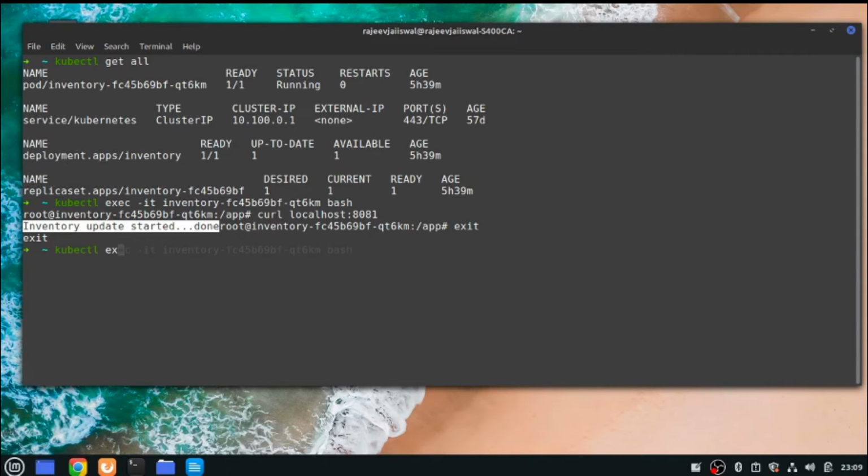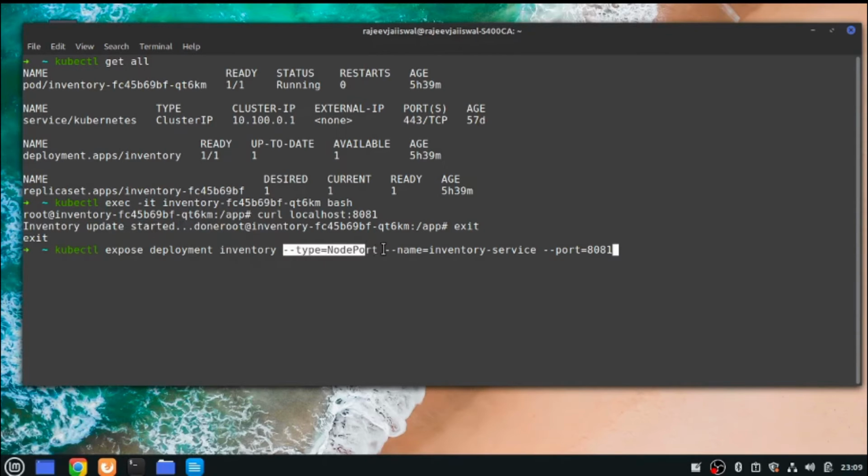kubectl expose deployment, the deployment name is inventory. I'll talk about what exactly this means. The name of the service is inventory, and the port where it is exposed is 8081. Now this is important, right? I'll talk more in the discovery section as I mentioned. Just for your understanding, since I need to show you how access is done, why your pod or your service is accessed via the service mechanism.